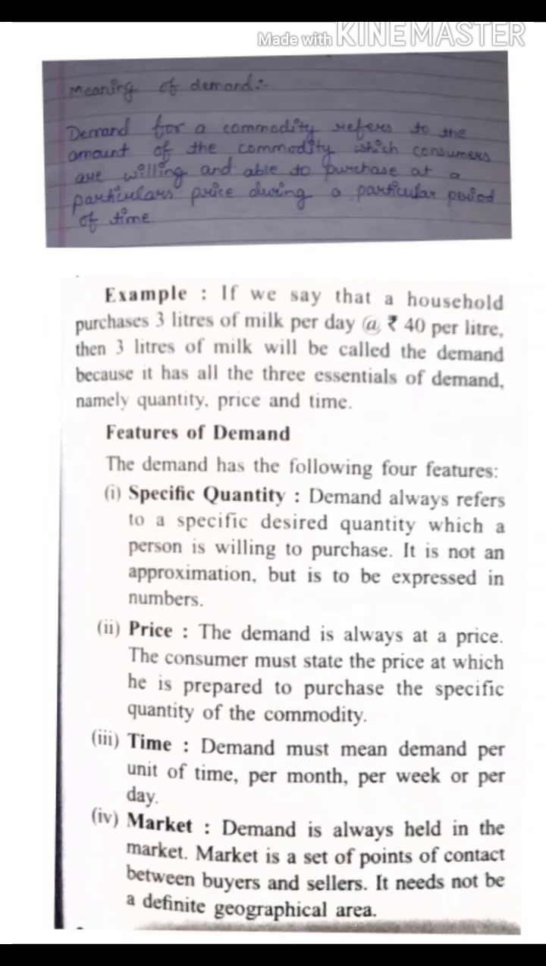So market is a set of points of contact between the buyer and seller. Market is the place where buyer and seller come together. So it need not be a definite geographical area. You cannot say we will go to Mumbai only and we will purchase, or we will go to Delhi only and we will purchase. No. Geographical area is not at all bounded. What is bounded? That is a market where they can meet.